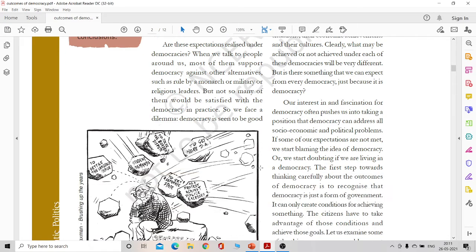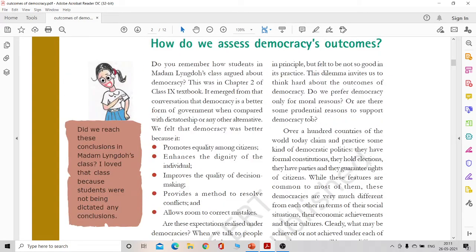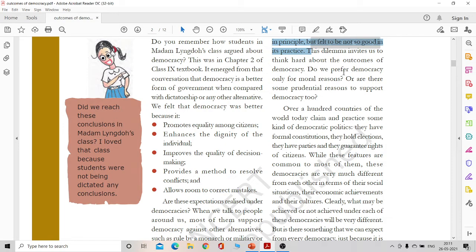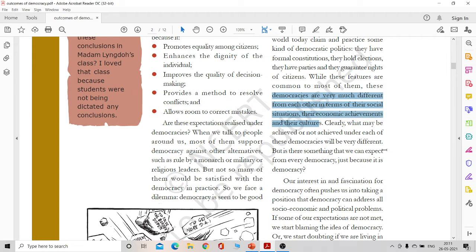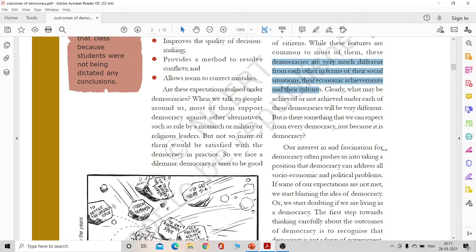Here you can see on the very first page, the sentence is mentioned: democracy is seen to be good in principle but felt not to be so good in practice. So obviously we are not going to write all of these questions, but we are going to find the answer: democracies are very different from each other in terms of social situations, their economic achievements and cultures. So what has been achieved in one democracy may differ from the other, right?